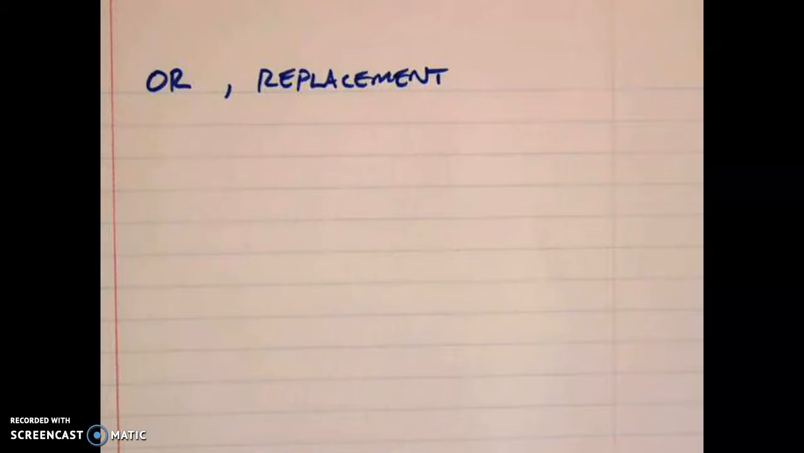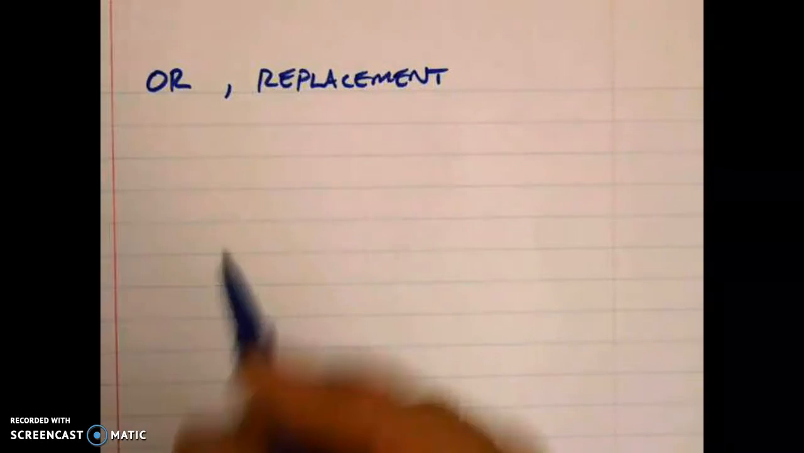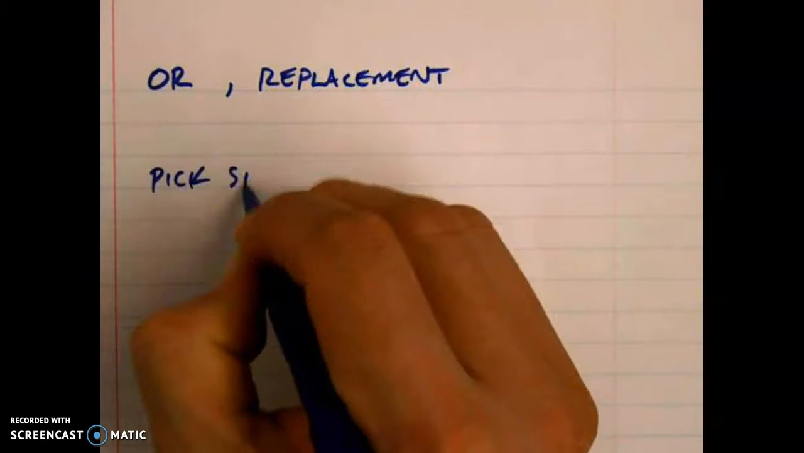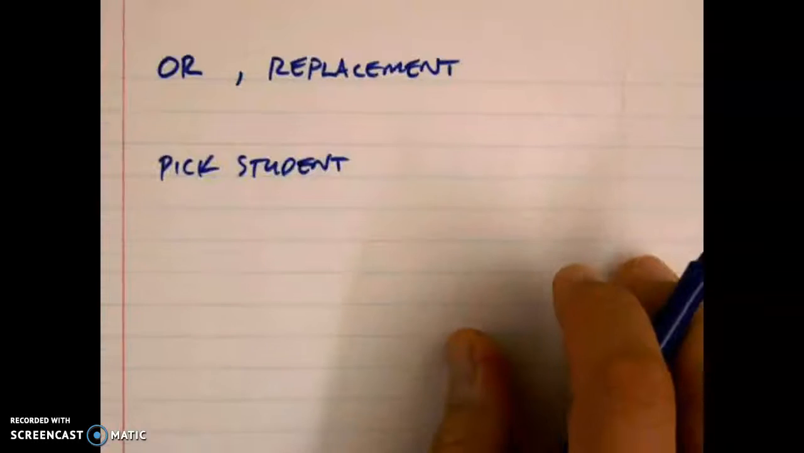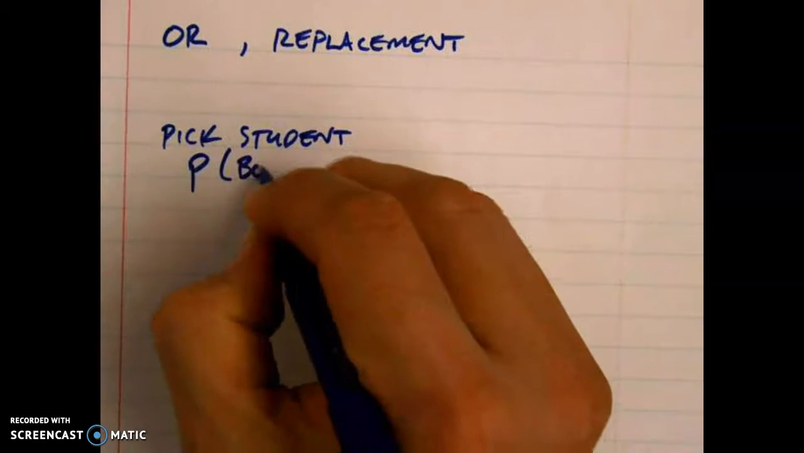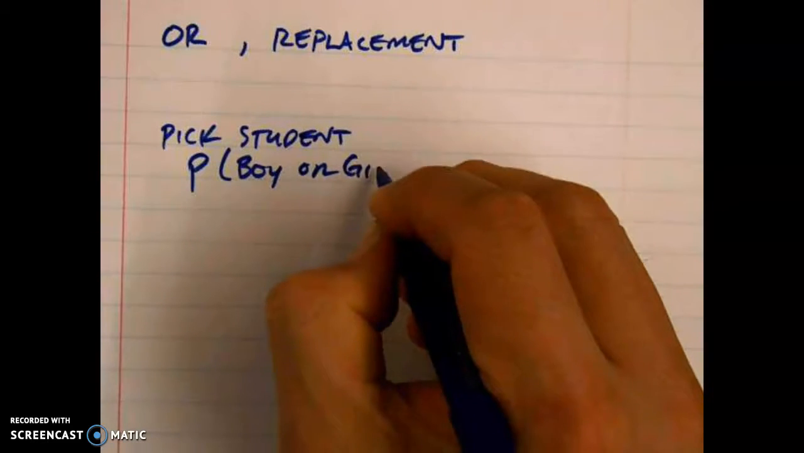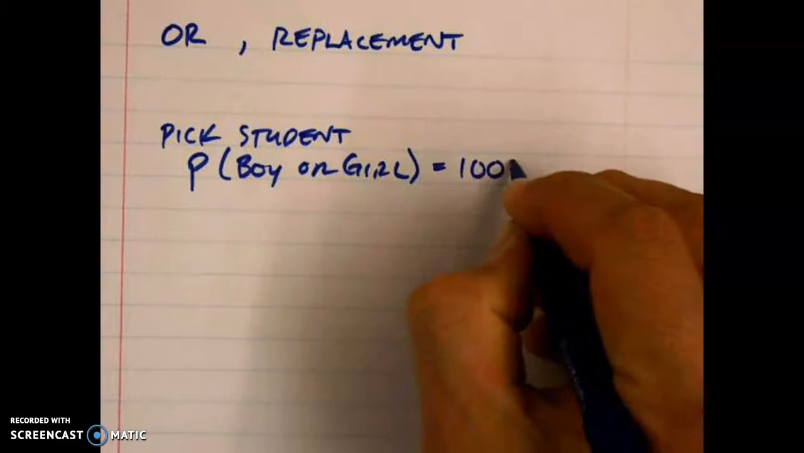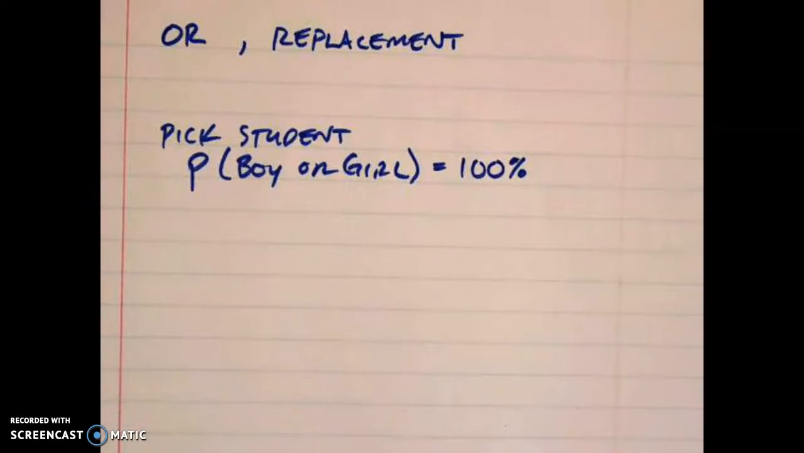Okay, so let's talk about probability. If I said I'm going to pick a student, and then I ask you, what is the probability that I pick a boy or a girl? I would hope 100%. Although this day and age, we never know. So, we have a probability of boy or a girl.